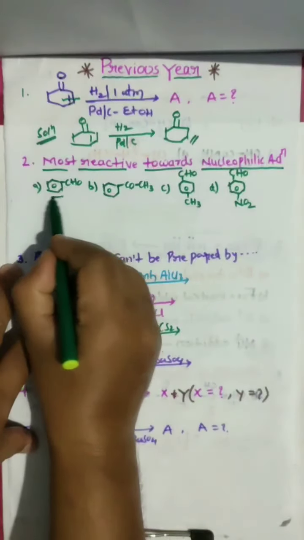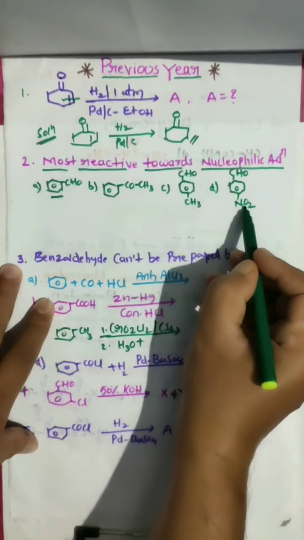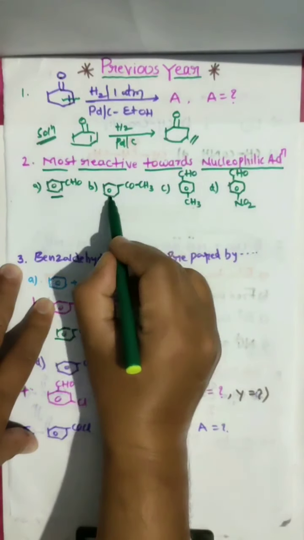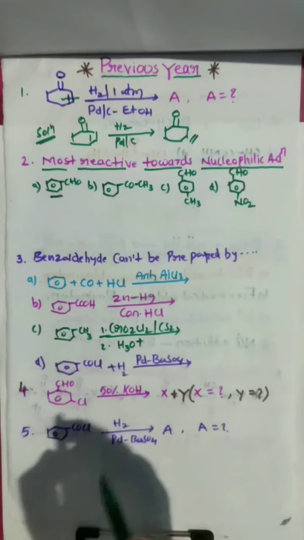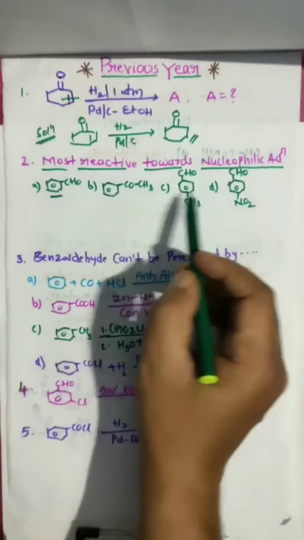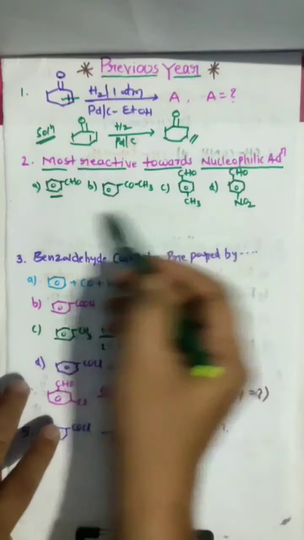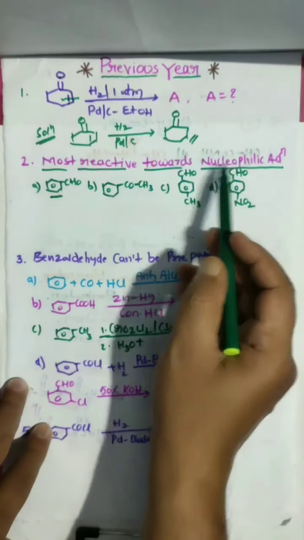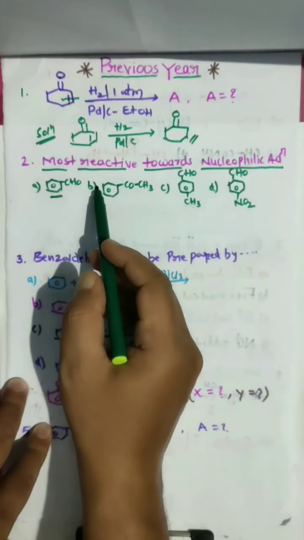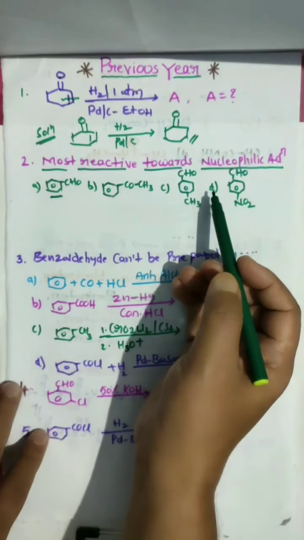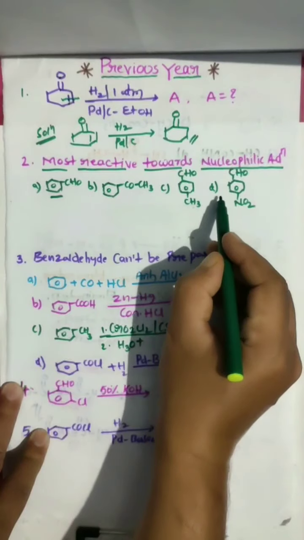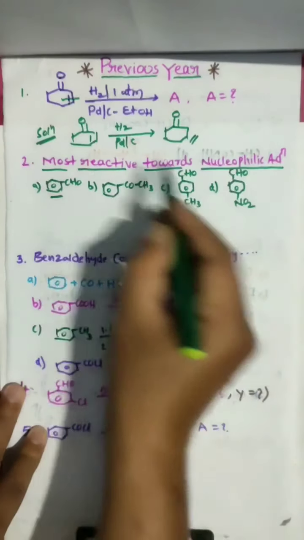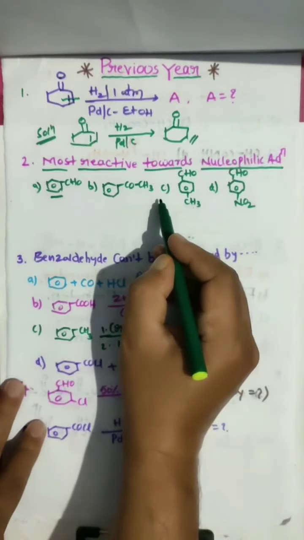So we have aromatic, substituted aromatic, alkyl aryl ketone. For which compound will the nucleophile attack most? When a nucleophile is treated with these compounds, which one will it attack easily?